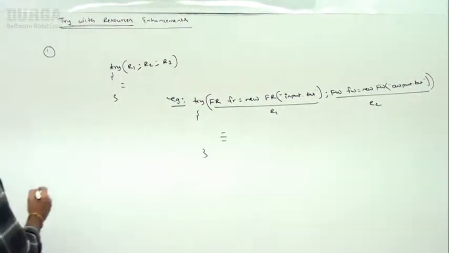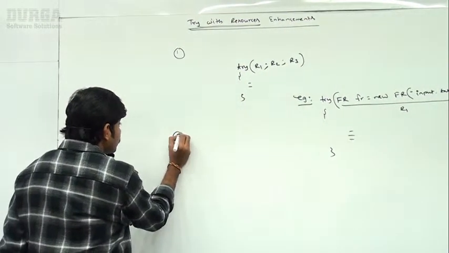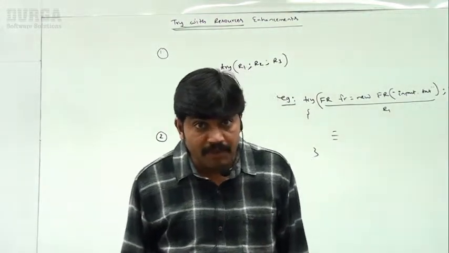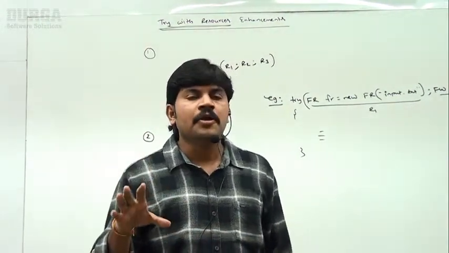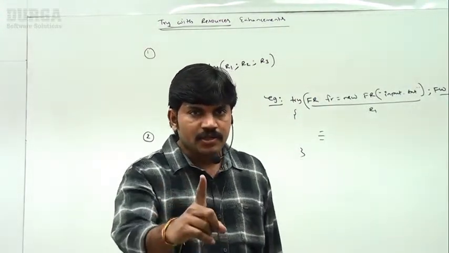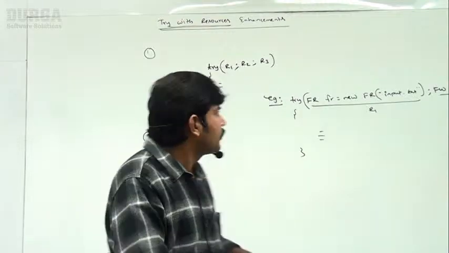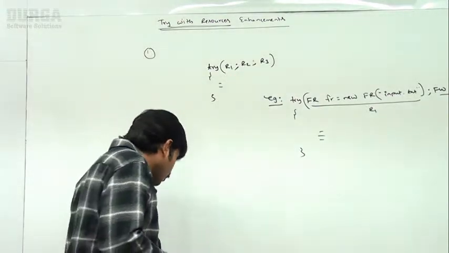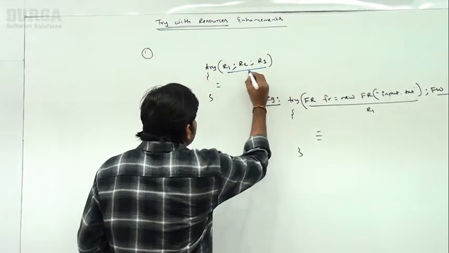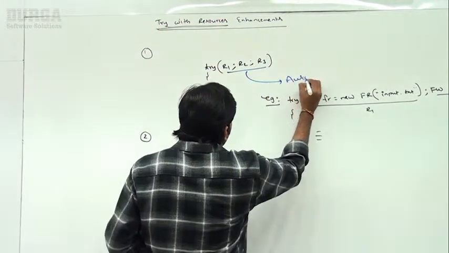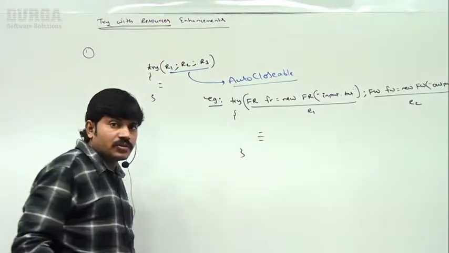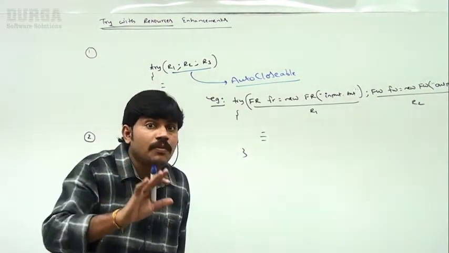Sir, now, what is the second conclusion, sir? It is very important, related to the API. Compulsorily you should be aware of it, but of course you are not required to do anything. You should be aware of this conclusion, right? What is that? Whatever resources we are using, all these resources should be auto closable resources. Can I spell it out? All these resources should be auto closable resources.